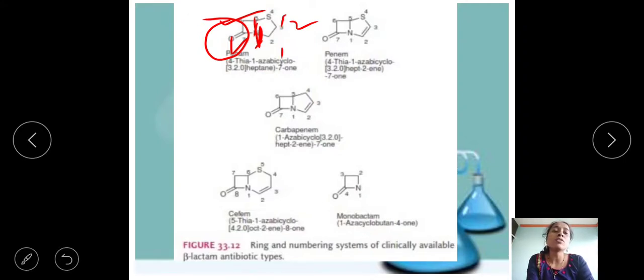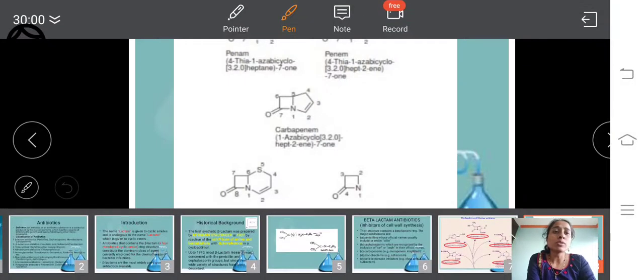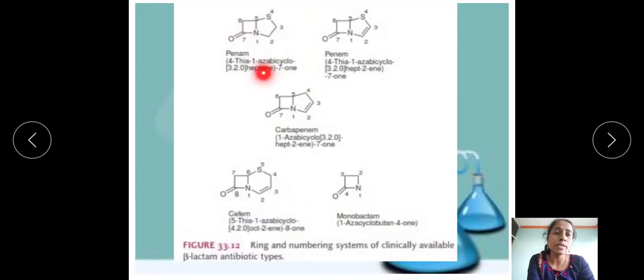And how many total carbons are over here? There are a total of 7 carbon atoms over here. So 7 carbon atoms means heptane. We put the word heptane. Then at the 7th position there is the ketone, so that's why we give the "-one" suffix. That is the nomenclature for penam.